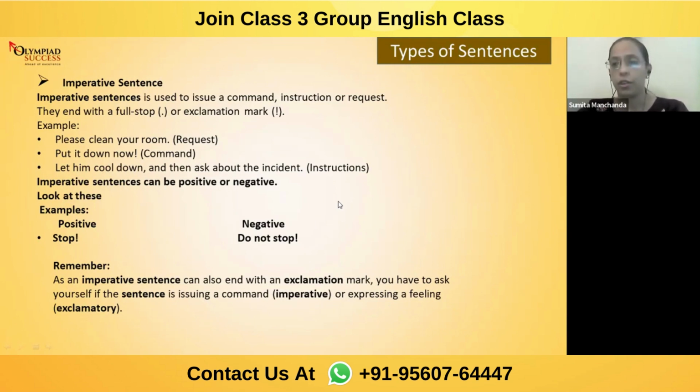"Stop doing that. Don't go out." Isn't it? So these are few words. These are the commands. We are ordering that, yes, you don't have to do this. "Don't go out." "Sit down." So all these sentences are what? I'm not requesting you. If I say, "Dhruv, sit down," am I requesting Dhruv to sit? No, I'm not requesting him to sit. I'm ordering him that, yes, he has to sit down. He needs to. When I'm saying all the cameras need to be on, am I requesting you all to turn on the camera? No. Isn't it? I'm ordering you all that, yes, the camera needs to be on.